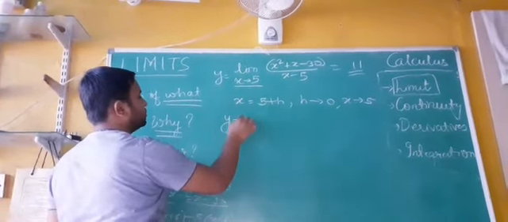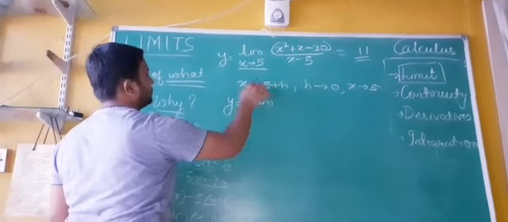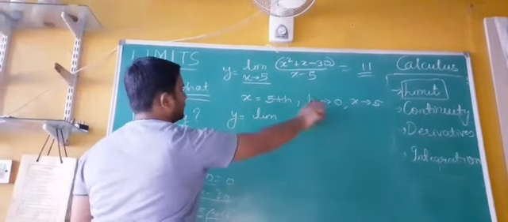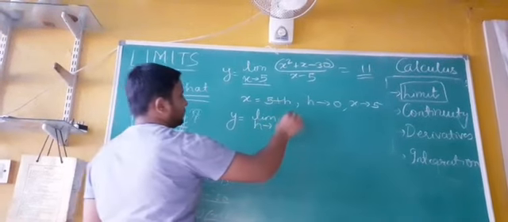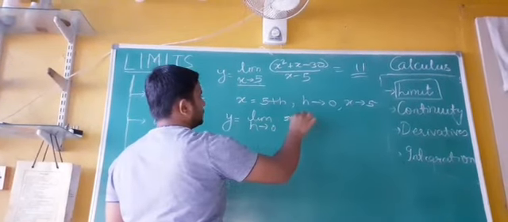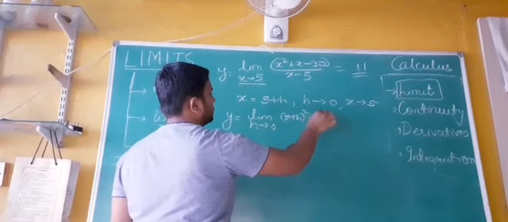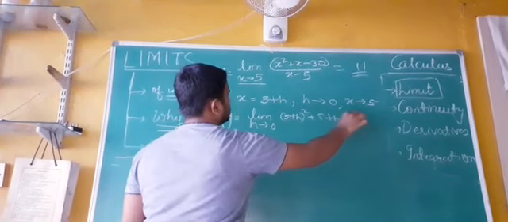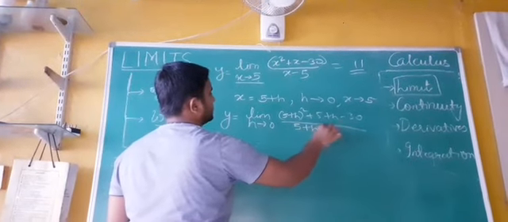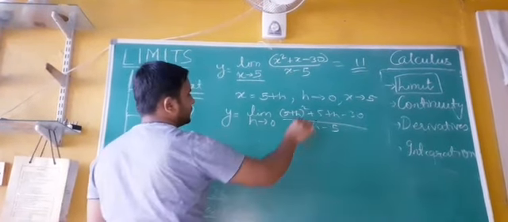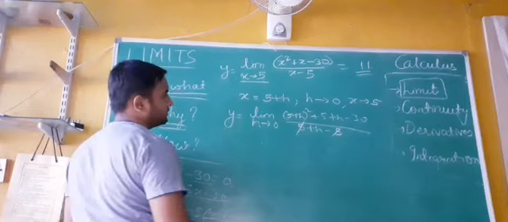Your limit becomes y equal to limit, instead of x tends to 5, we will write h tends to 0, of (5 plus h) whole square plus (5 plus h) minus 30 upon (5 plus h) minus 5. Plus 5 minus 5 is cancelled.